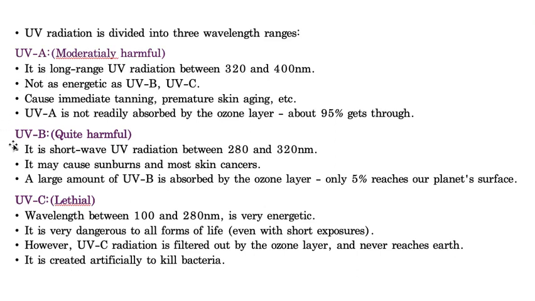The next one is UVB. UVB radiations are very harmful, and these UVB radiations are ranging from 280 to 320. By mistake, exposure to this UVB causes still more harmful effects like sunburns and also some cancers. Very rarely can this UVB exposure be seen. A maximum of 5% may be received by the Earth's planet.